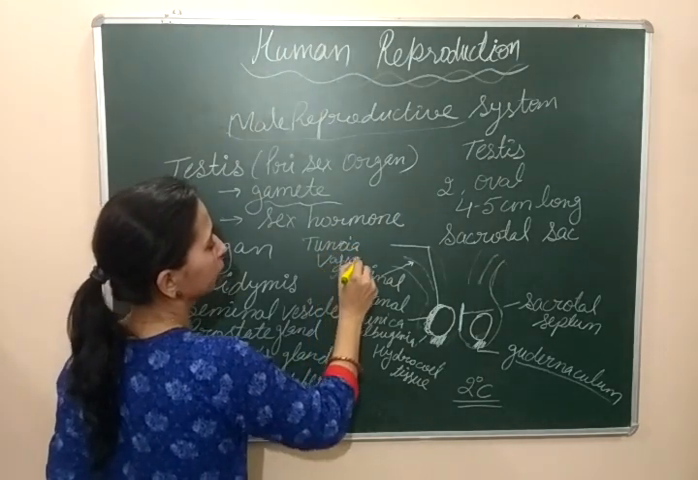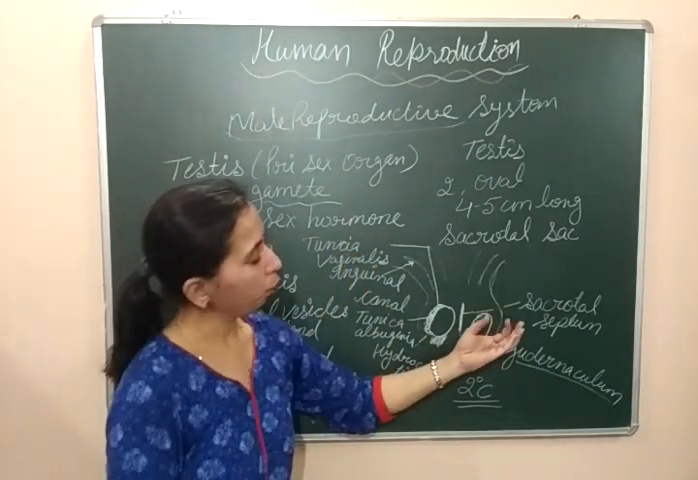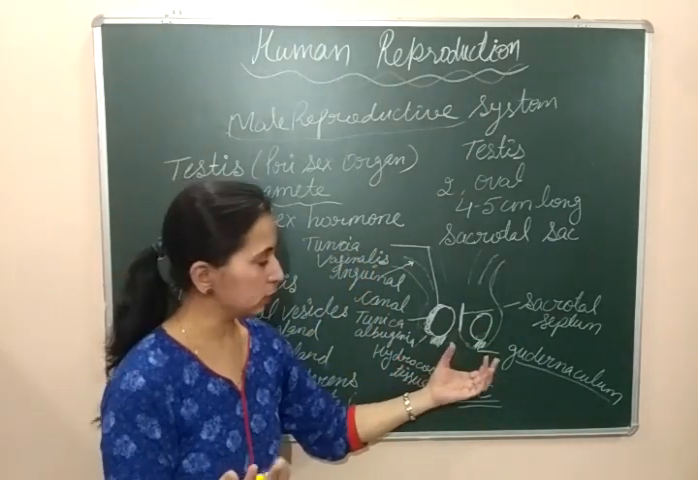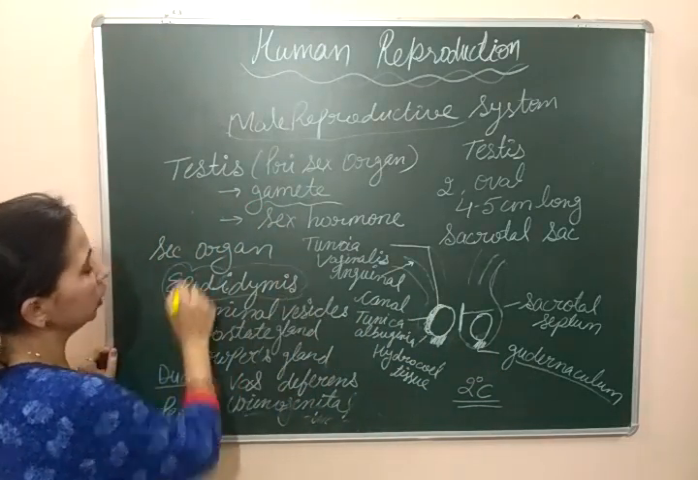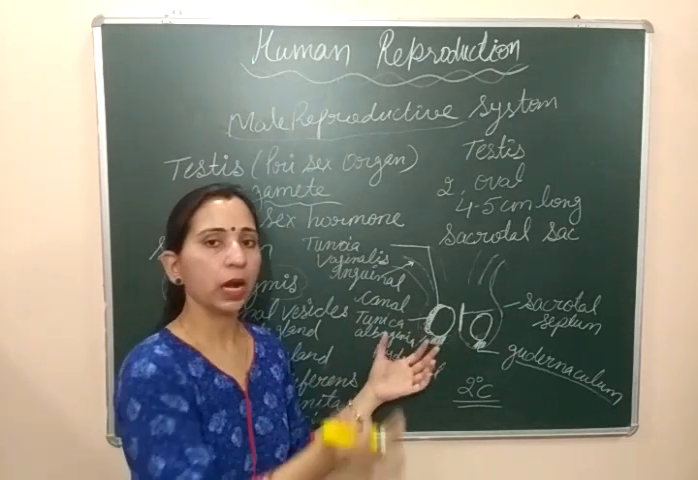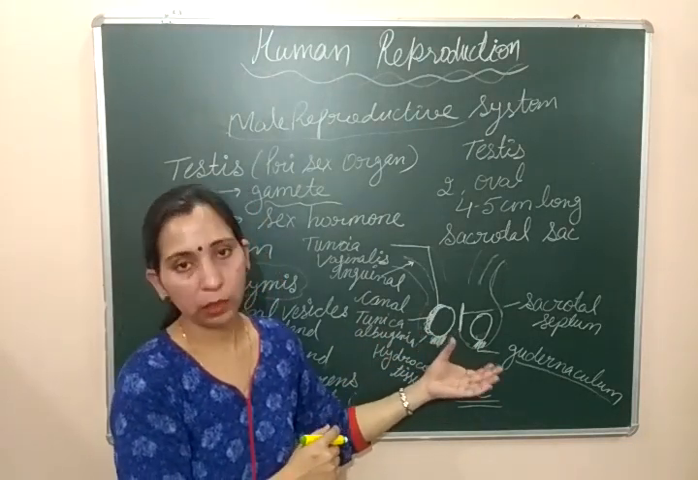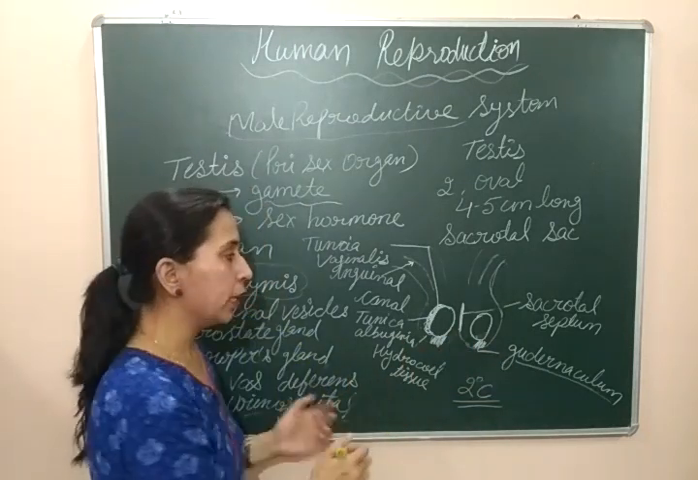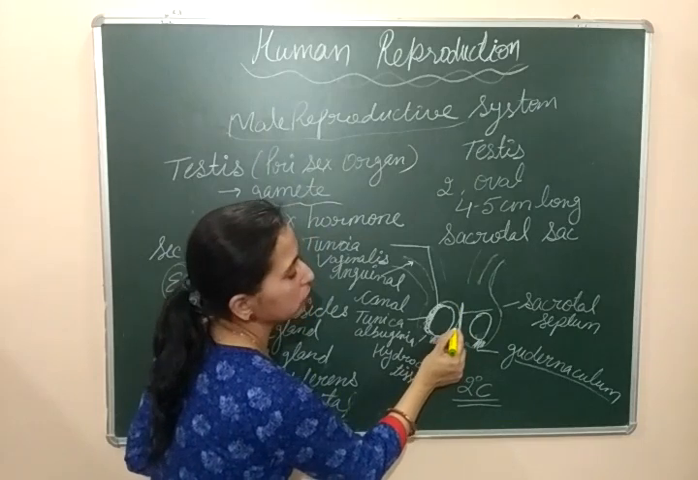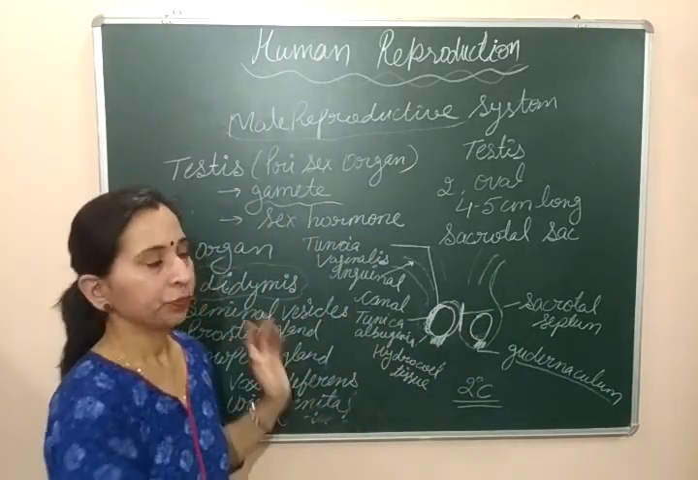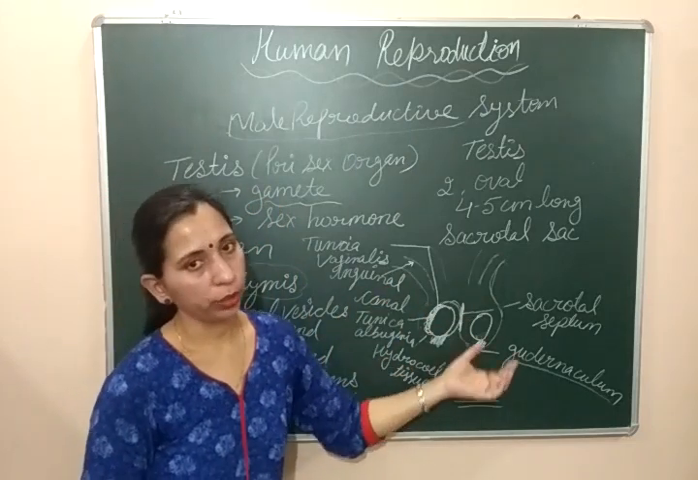And from here we can see the anterior view of the testis. Some other part like the epididymis, that is the secondary sex organ. This epididymis is present behind the testis. So from the anterior view, we are not able to see the epididymis. The epididymis is also present here, and we can draw it in this way because it is present behind the testis.